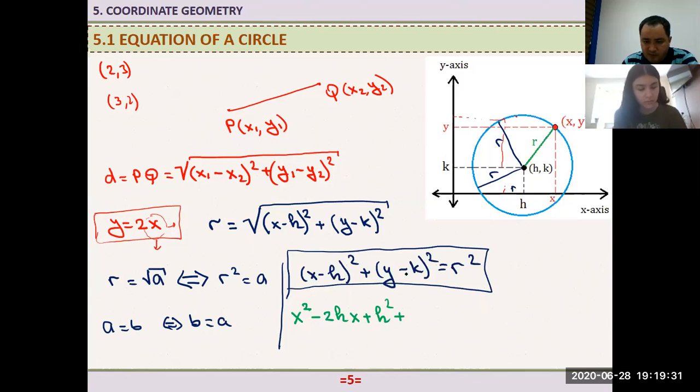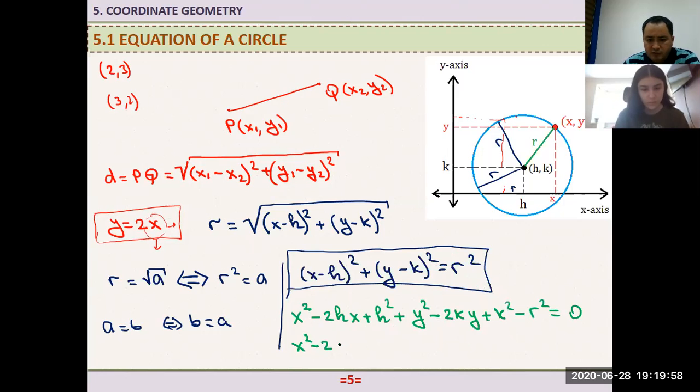Plus, if you expand the second term here, what do you get? y squared minus 2ky plus k squared, right? Now if I take this r squared to the left hand side, minus r squared is equal to 0. If I just write this thing again, what do I have here? x squared minus 2hx plus, or let me just write y squared first.